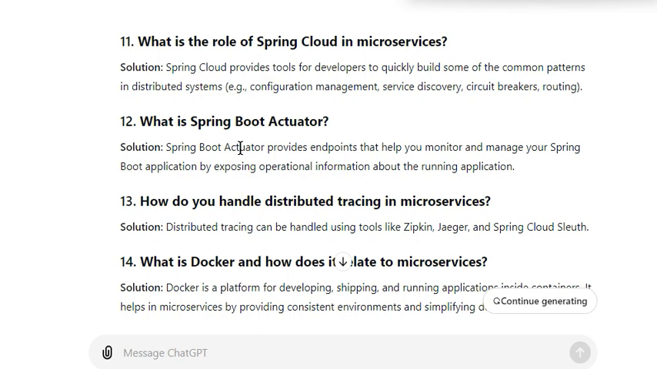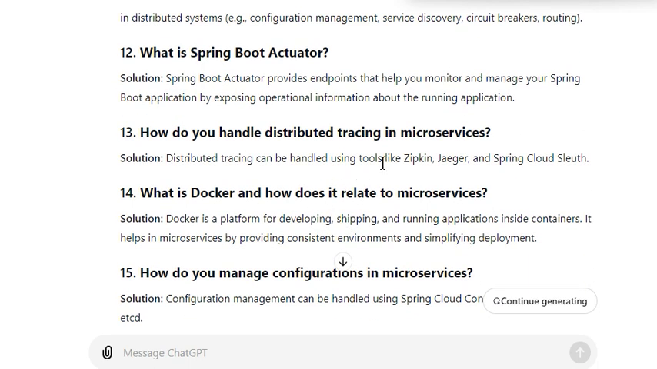How do you handle distributed tracing in microservices? How do you trace your activities in microservices? We have tools like Zipkin, Spring Cloud Sleuth, and Jaeger. Majorly we use Zipkin to do the logging in microservices. How we generate trace IDs, we will cover in the next video.